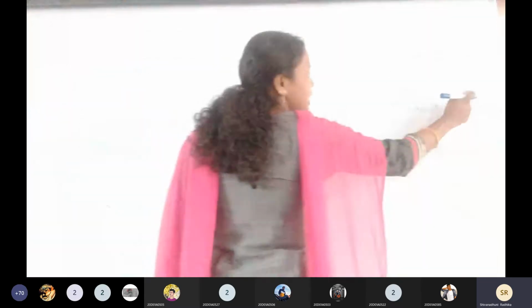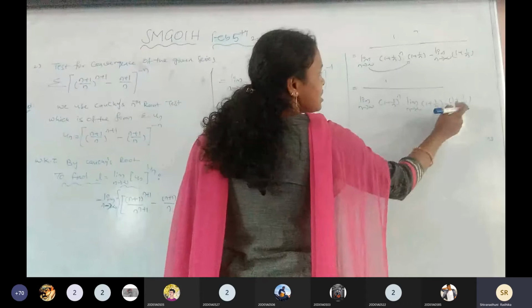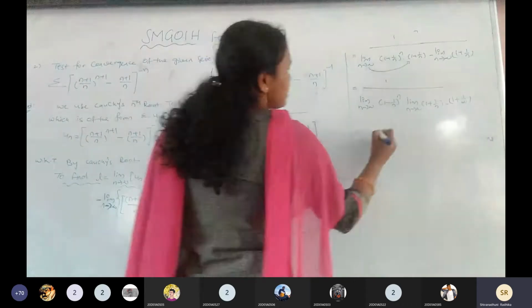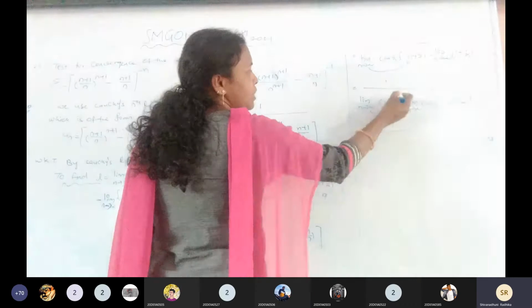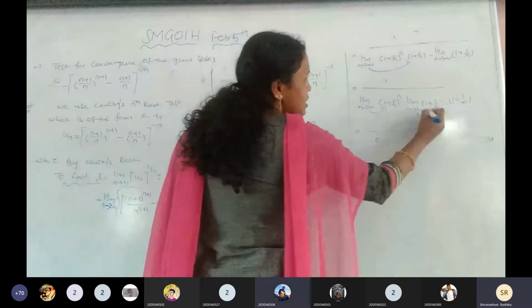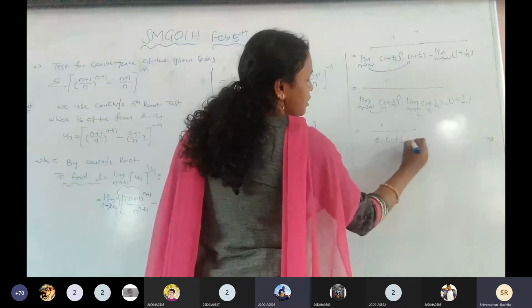Okay now, see here, this one 1 by. This is the formula: limit n tends to infinity (1 plus 1 by n) whole to the power of n is e, into this value.